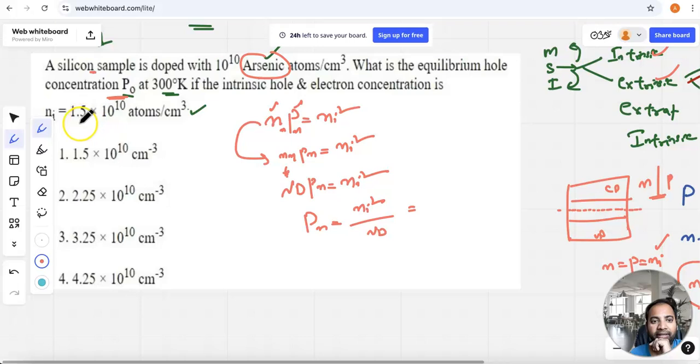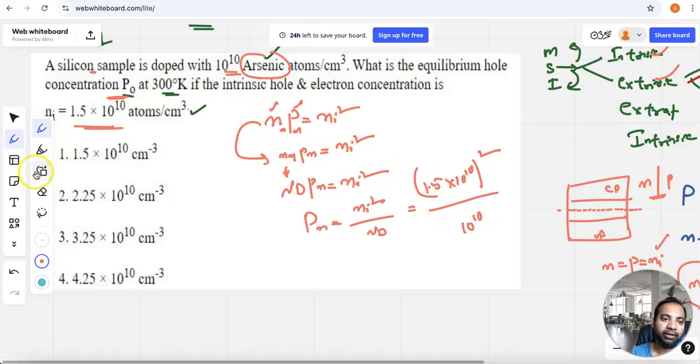So ni square, where the intrinsic concentration is given as 1.5 into 10 to the power of 10, whole square, divided by Nd, that is the arsenic atoms, which they mentioned as 10 to the power of 10. And you have to remember one thing very strongly here: this one is also atoms per centimeter cube, and this one is also atoms per centimeter cube. So you need not scratch your head about the units. If one is in meters and the other in centimeters, then you need to work out the conversion from one form to another, right?